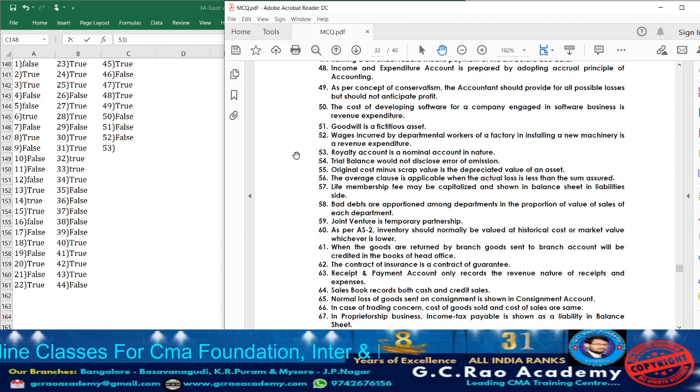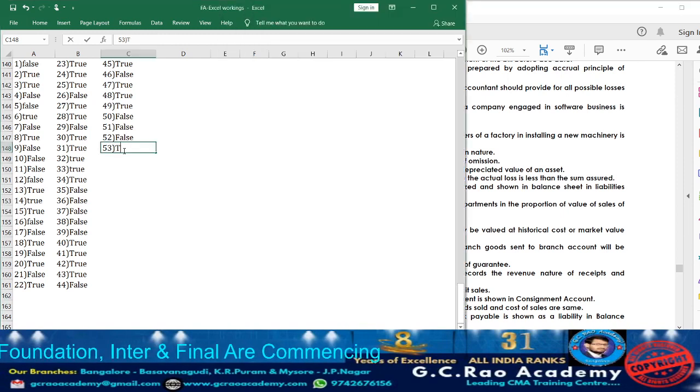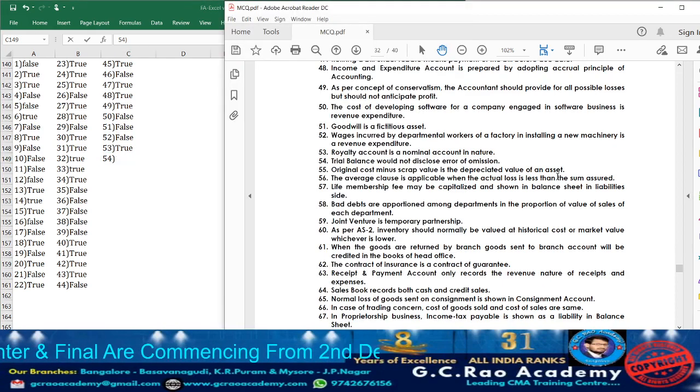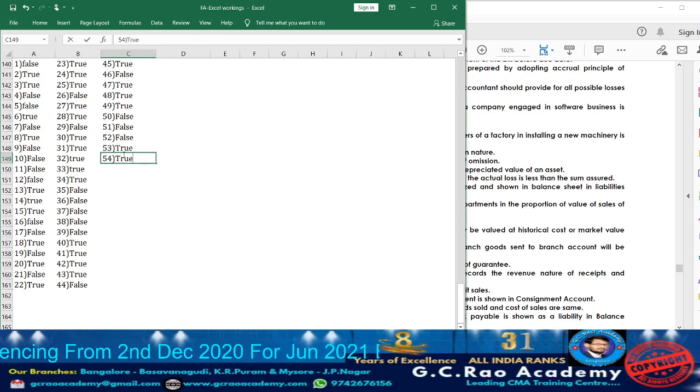Now moving on to question 53. What is that telling? Royalty account is a nominal account in nature. Yes, it is true. Take down, it is true. Now moving on to 54. Trial balance could not disclose error of omission. Yes, in trial balance, error of omission cannot be disclosed. So accordingly, again it is true. Next, 55.